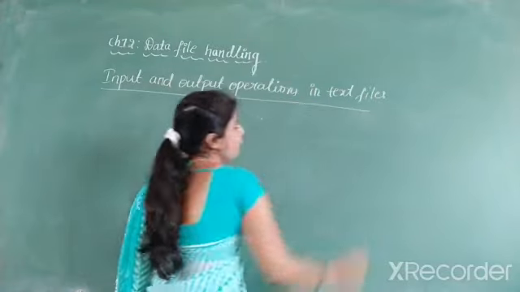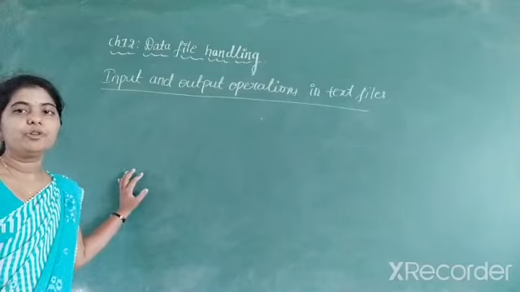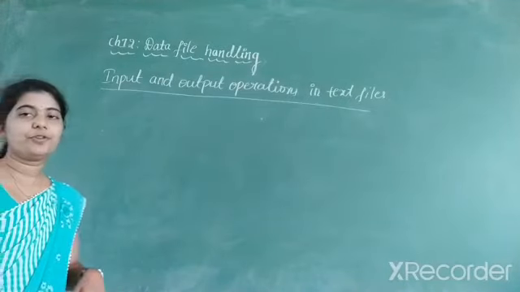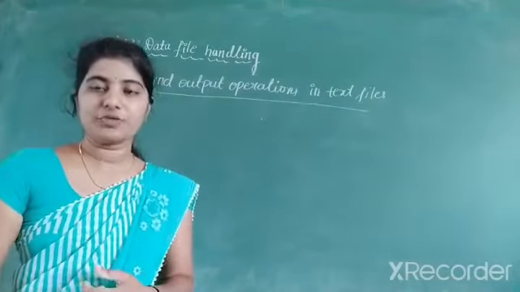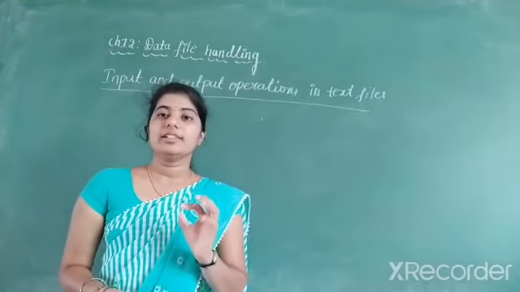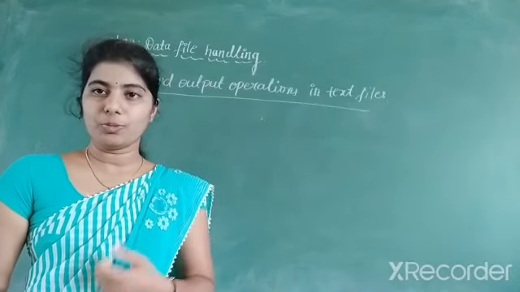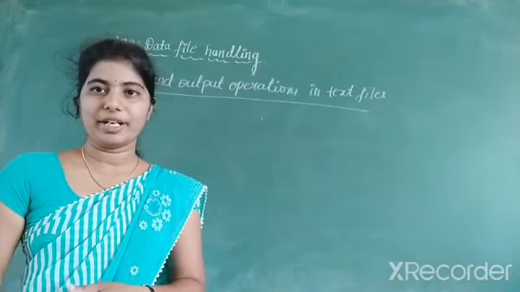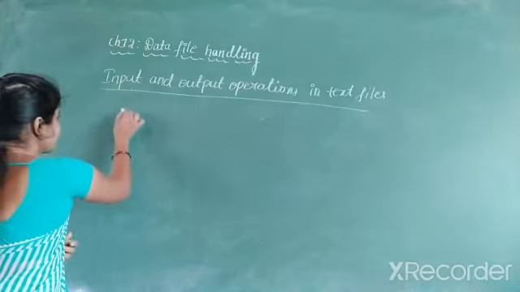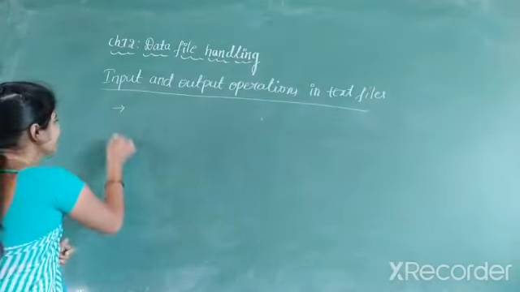So the text file needs member functions to input and output the characters. If you want to input characters to the text file, or output characters from the text file, it needs member functions. So what are the member functions related to text files?